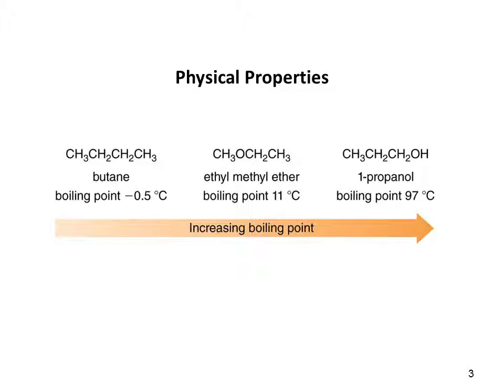If I look at the ether in the center, there's an oxygen, and it is a polar compound, but no hydrogen bonding occurs. So it has the dipole-dipole forces, or the permanent dipole forces. So its boiling point is slightly higher than that of butane, but not hugely so.